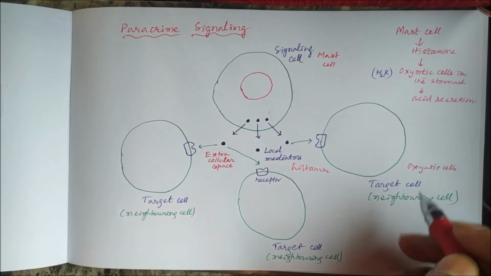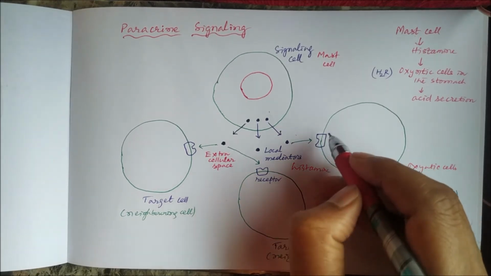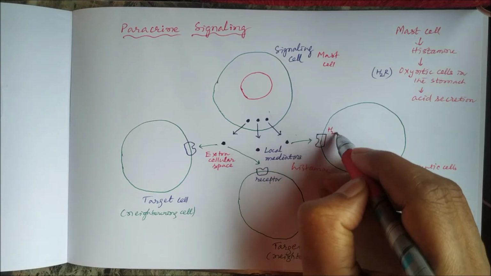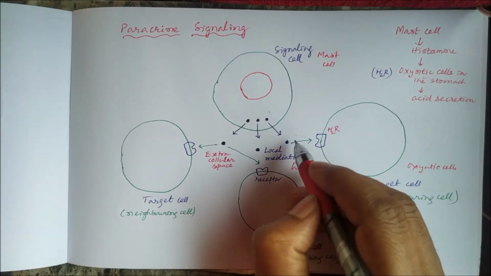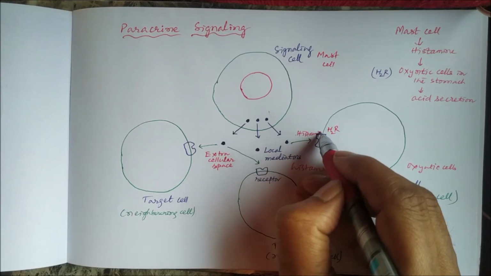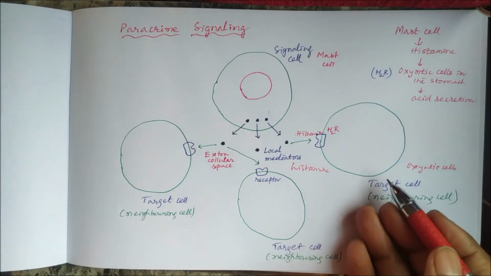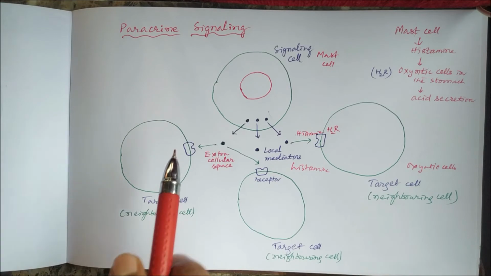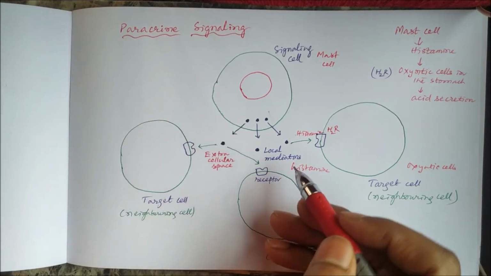In the oxyntic cells there is the H2 receptor. So histamine will act on the H2 receptor, and there will be secretion of acid. So this type of signaling is called paracrine signaling, involving local mediators.